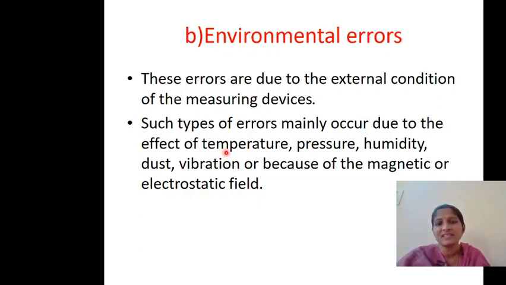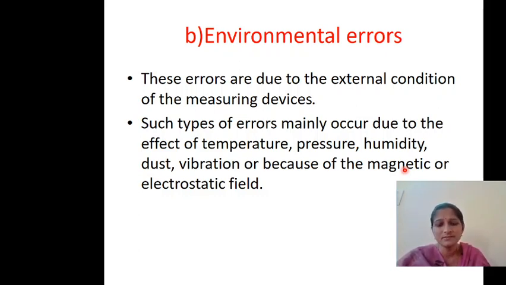And in the case of the effect of temperature, sometimes because of the temperature there will be expansion and compression, and because of that also sometimes error takes place. So these are some environmental conditions. Because of these environmental conditions, there will be errors taking place. So these errors cause the environmental errors, and also because of the magnetic field. That means if there is any magnet nearby the pointer, then the pointer will get attracted towards the magnet, and obviously the reading will be wrong. So in such cases you will have the environmental errors.